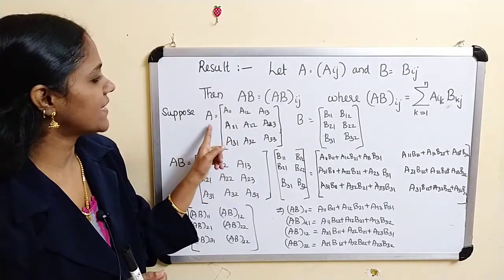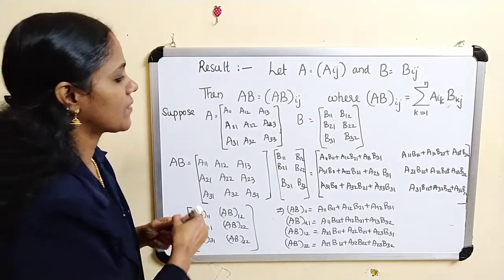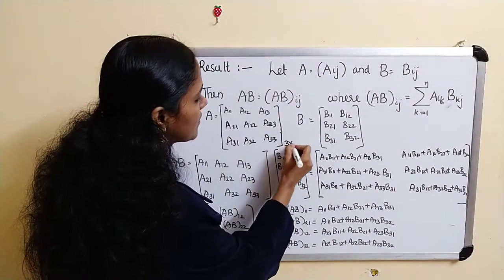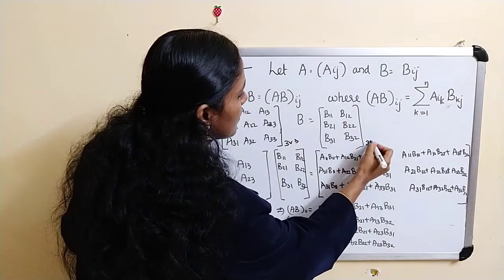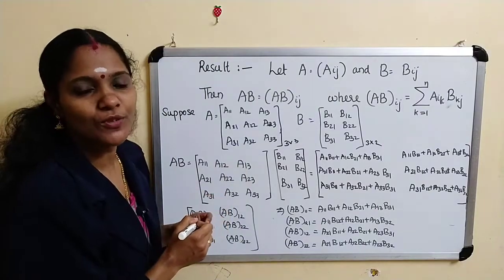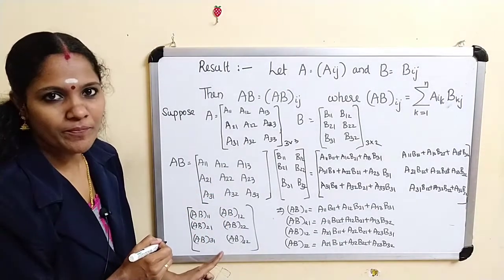Let us do one example. Let A equal to this one, B equal to this one. This is a 3 by 3 matrix and this is a 3 by 2 matrix. Therefore, what about AB? AB is a 3 by 2 matrix. So AB is this one. This is our AB.